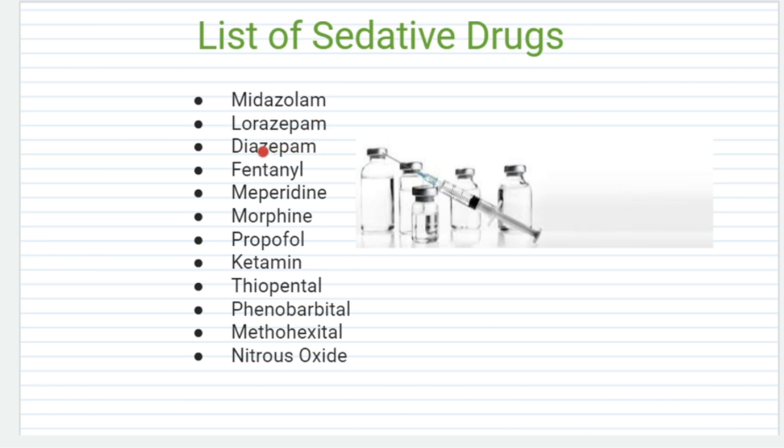Midazolam, lorazepam and diazepam are examples of benzodiazepines. Fentanyl, meperidine and morphine are examples of opioids. Thiopental, phenobarbital and methotrexate are examples of barbiturates. Nitrous oxide is an inhaled anesthetic agent. These are the common sedative drugs we use in critical areas and the operation room.